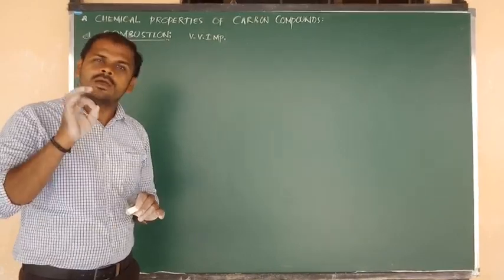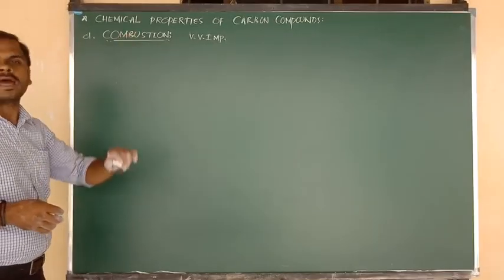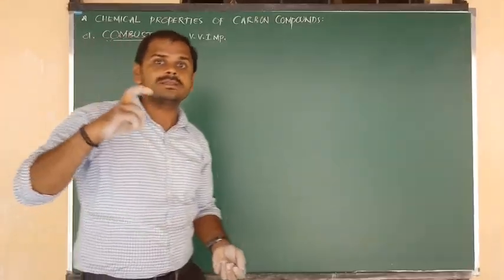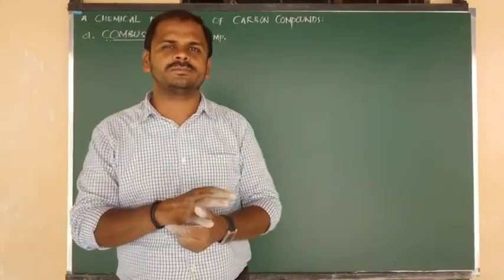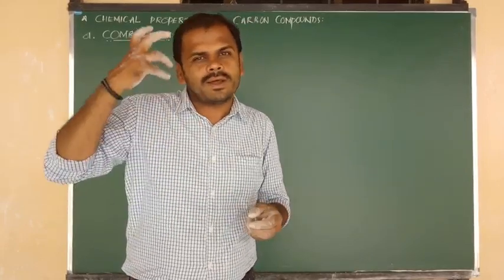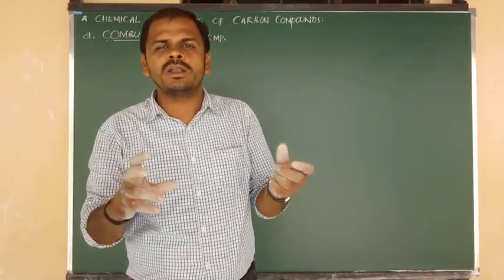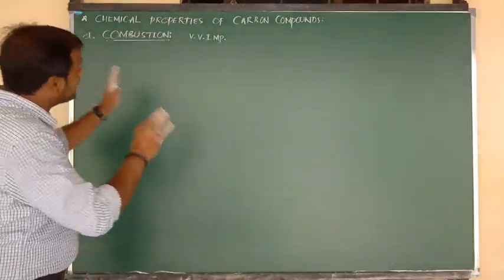Chemical properties of carbon compounds. Okay, so the first chemical property of carbon substances is combustion. Today's class is going to depend completely upon the combustion concept. What is meant by combustion? In our own language we say dahan. Dahan means, simply, a burning reaction. Okay, very important.